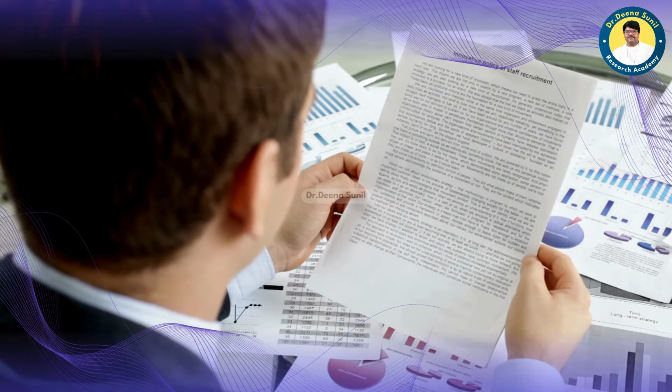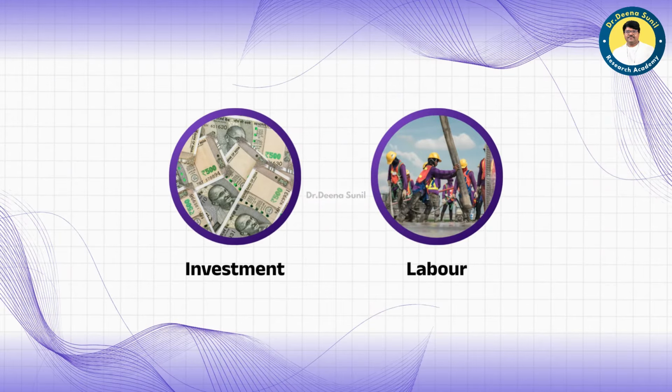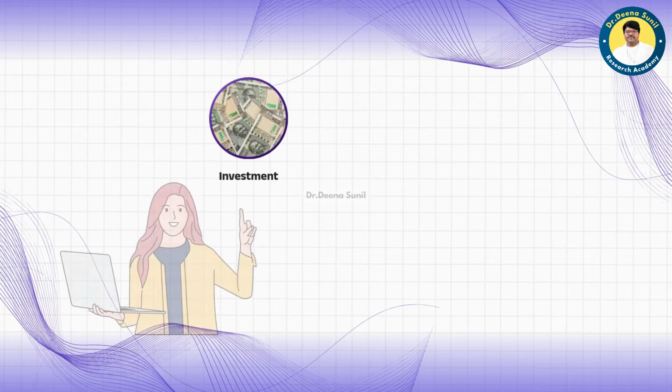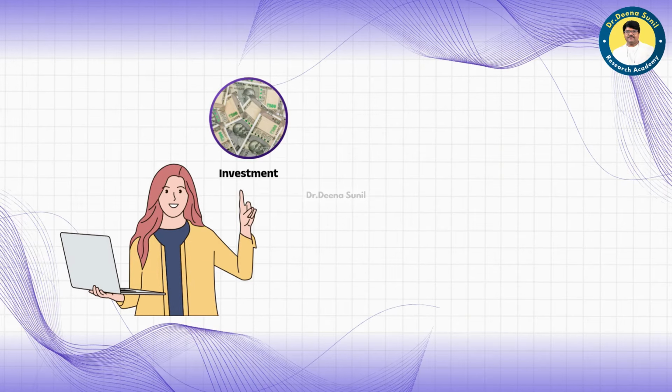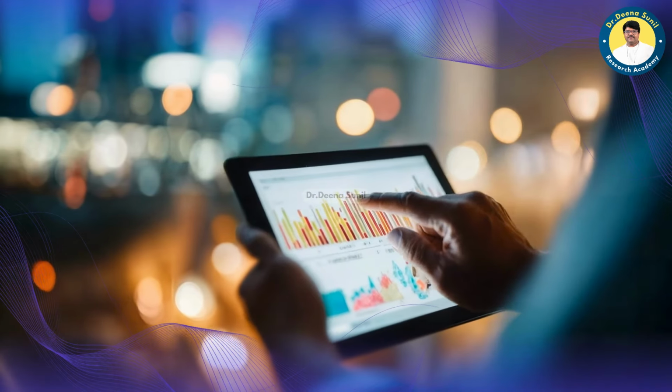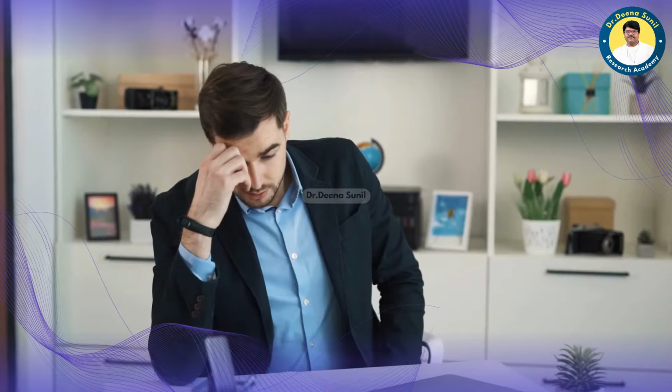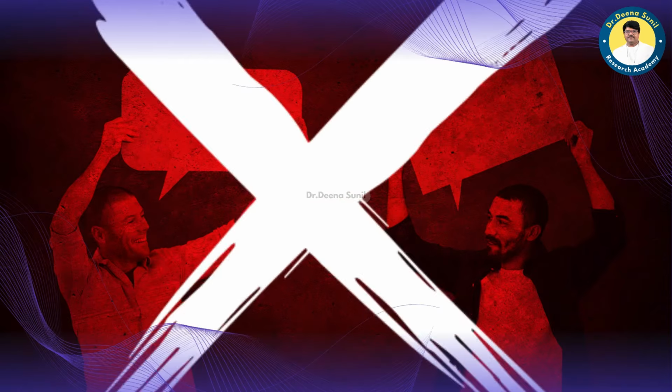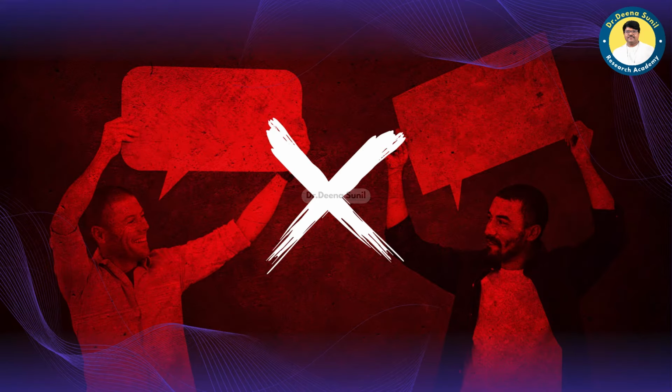For example, sometimes we try to give importance to different things like investment and labor. If one person says investment is more important and another person says labor is more important, they will choose different weights. Because of this, the efficiency results will change. Then there will be confusion. That is why we should not decide weights based on personal opinions.